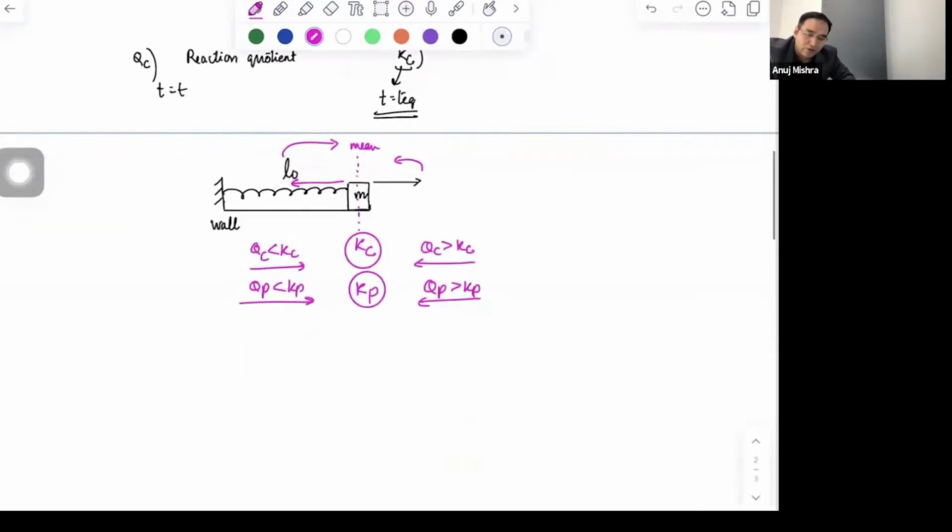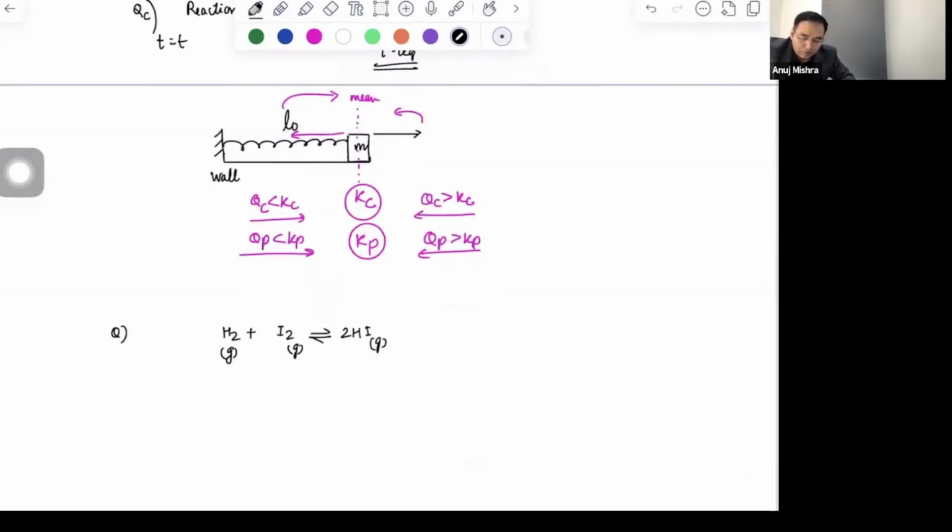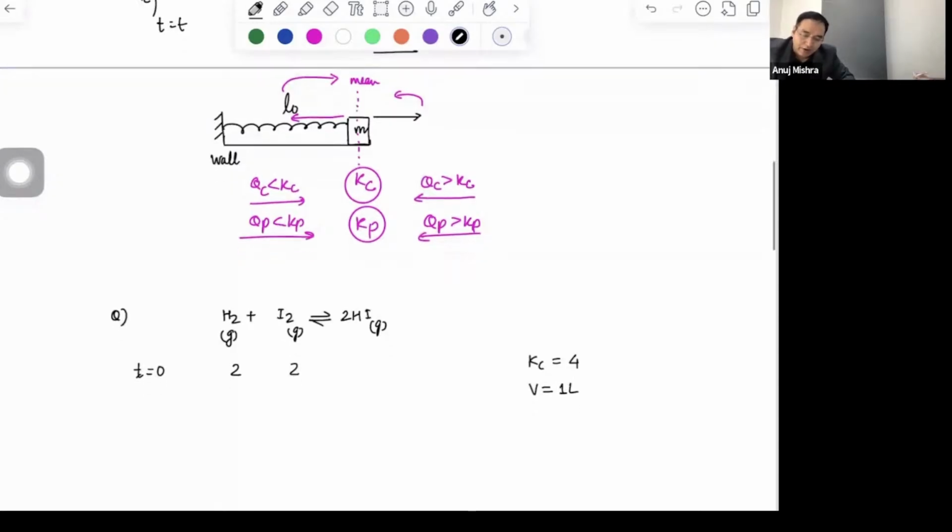For example, अब मैं आपको एक छोटा सा यहाँ पे क्वेश्चन पूछता हूँ. H2 plus I2 gives 2HI. Now with one question, we'll try to learn many things. At time t equals 0, we have been given 2 moles of this and 2 moles of this. Please note down. 2 moles of this and 2 moles of this. Kc is given as 4. Volume is given as 1 liter. Find out moles at equilibrium. कैसे करोगे?